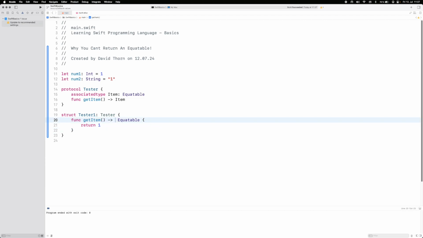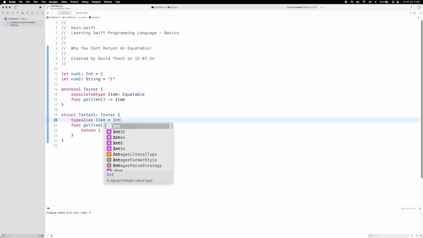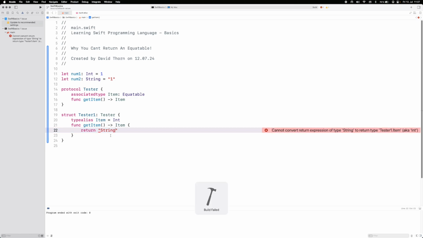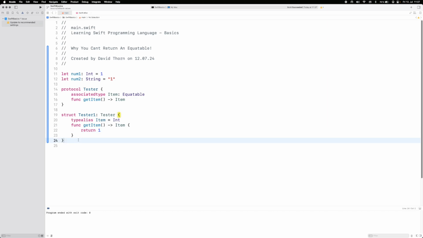What we could do is say typealias Item = Int, and then we can return Item, because we have already predefined what type we're going to return. Now, obviously, if we then say we're going to return a string, we cannot return this because it's not matching the typealias. However, if we return 1 right now, then we are all okay.